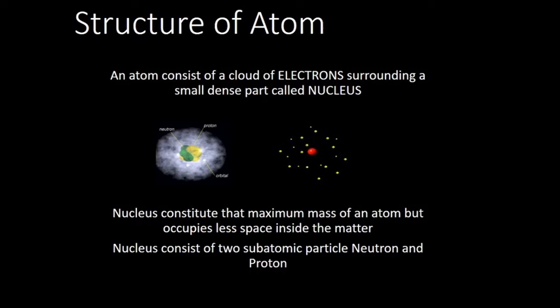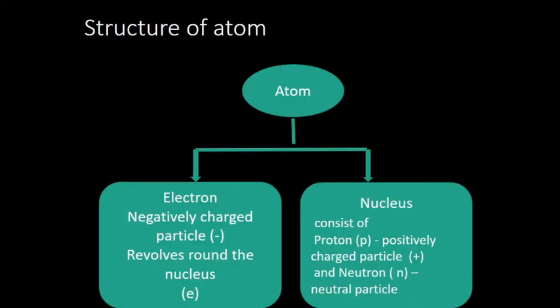And the nucleus consists again of two subatomic particles. One we call neutron and one we call proton. So the atom structure, if you take, has two parts. One is the revolving electron and one is the nucleus. Electrons have a negative charge and revolve around the nucleus, and we represent them as a small e.